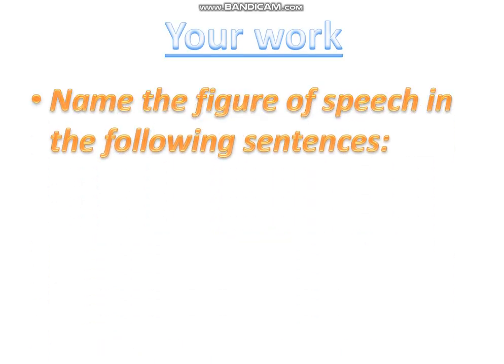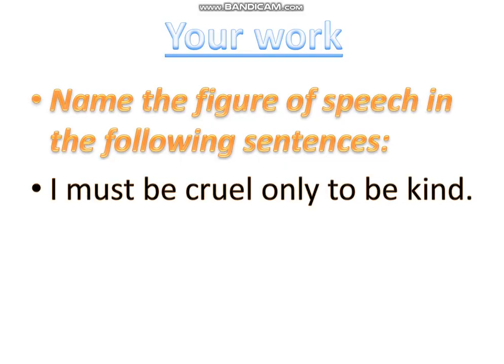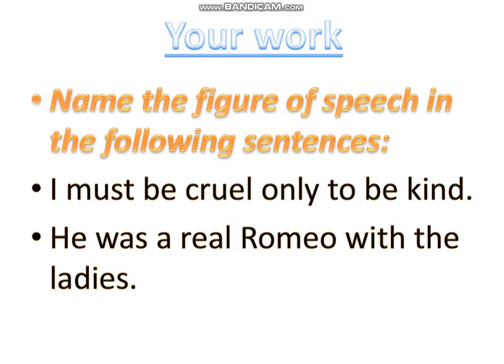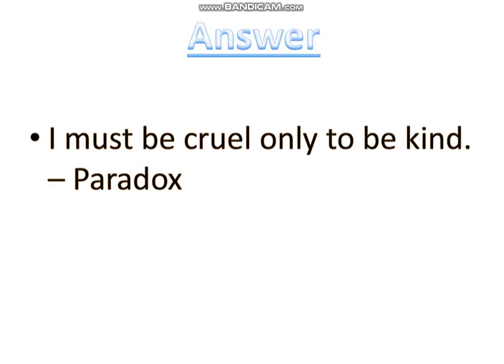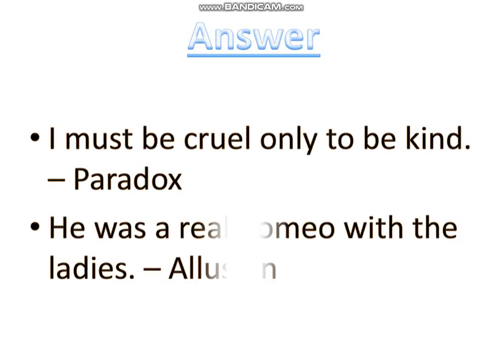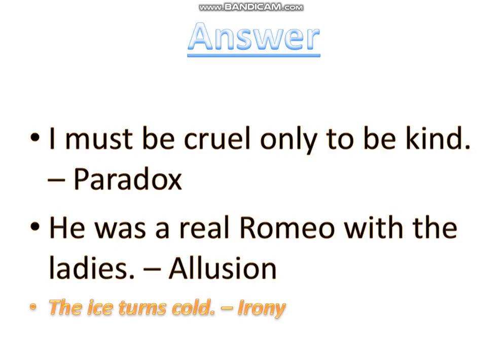After this, your work. Now name the figure of speech used here. I must be cruel only to be kind. He was a real Romeo with the ladies. The ice turns cold. How is it possible? It is possible here only. Now check your answer. The first one is paradox, number two is allusion, and number three is irony.